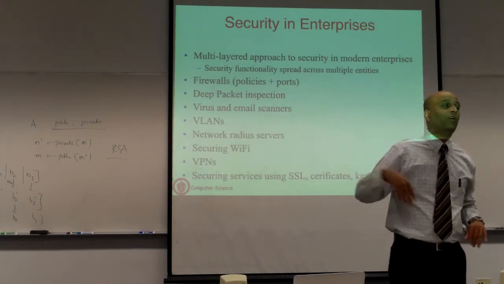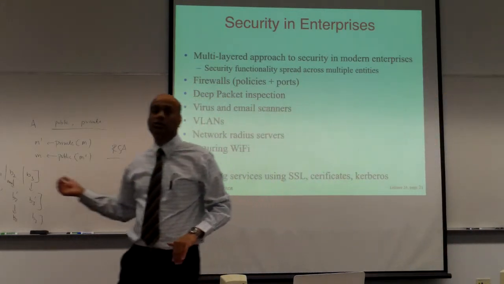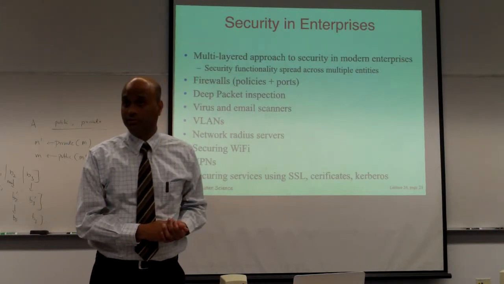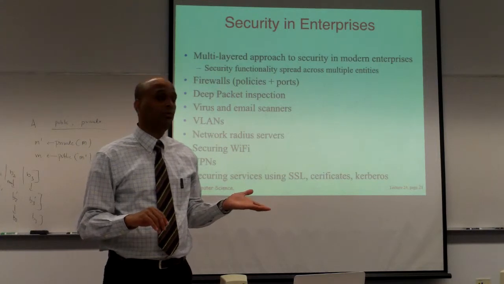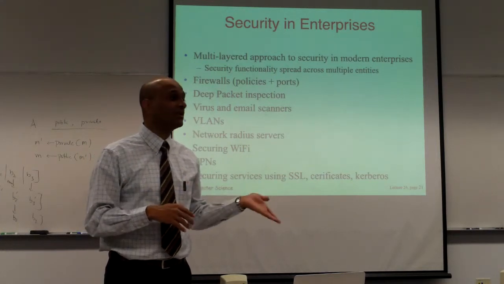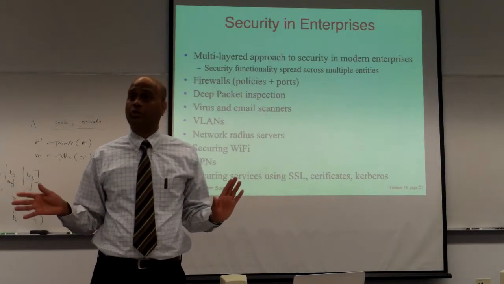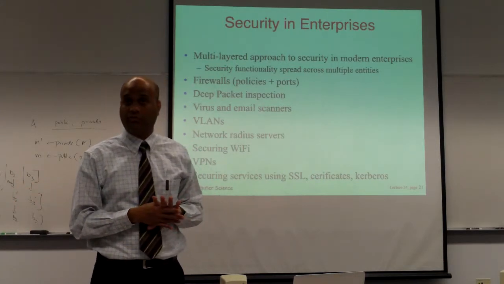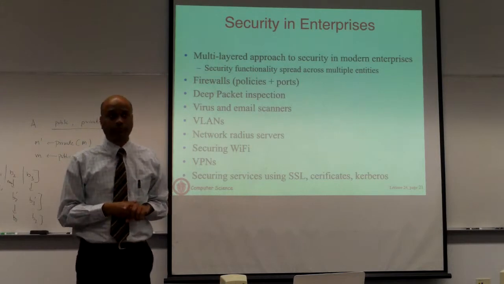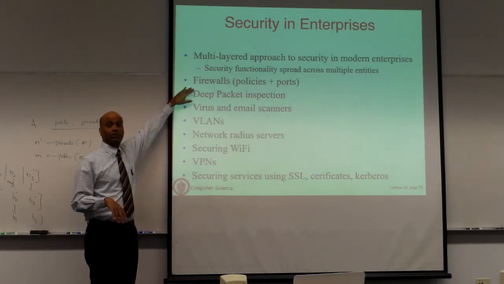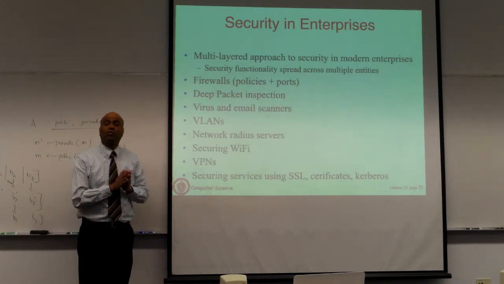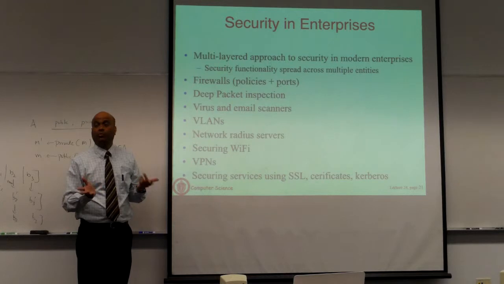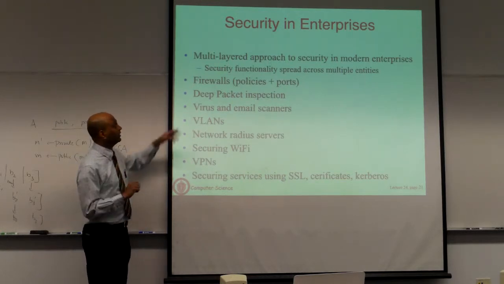By default, if you aren't authenticated, you cannot send traffic inside an enterprise. The firewall will simply start dropping those packets. Only if you have authenticated yourself to the firewall will it allow you to access machines inside the firewall. This prevents all unauthorized users from even accessing any machines inside the firewall. So firewalls allow you to do some network protection. You can essentially specify rules which are the equivalent of access control that says who is allowed to do what: what ports are accessible, which machines are accessible, which users can access it based on authentication.